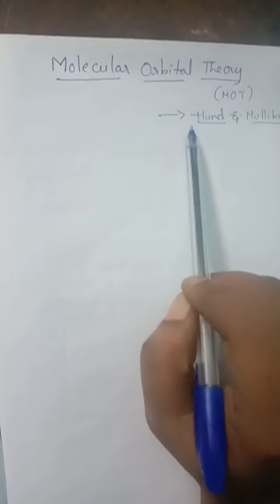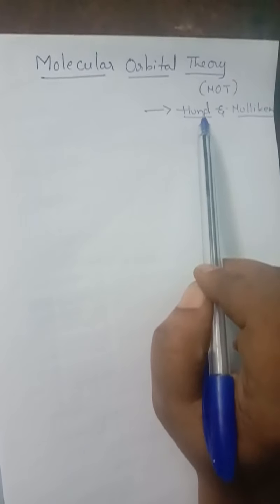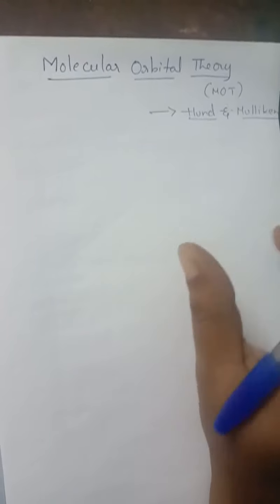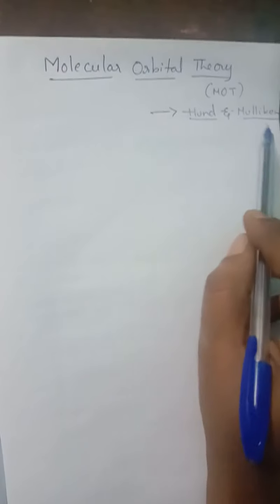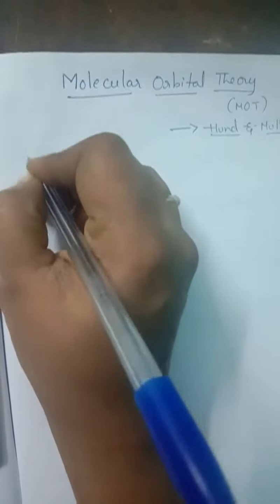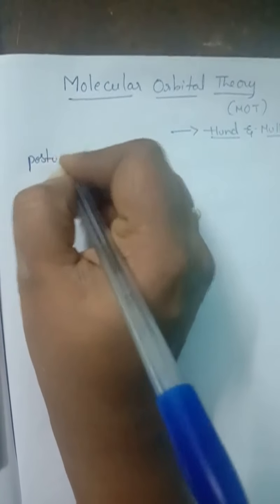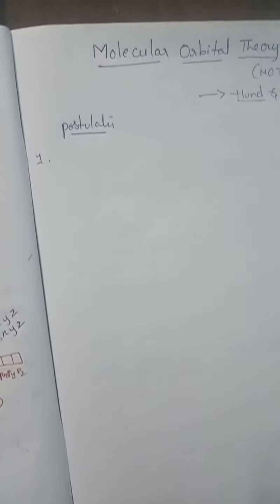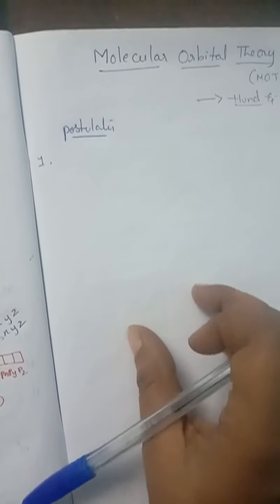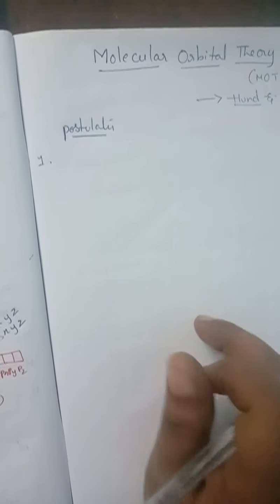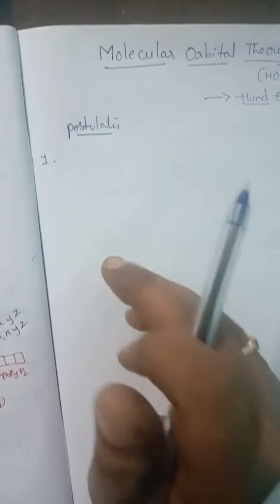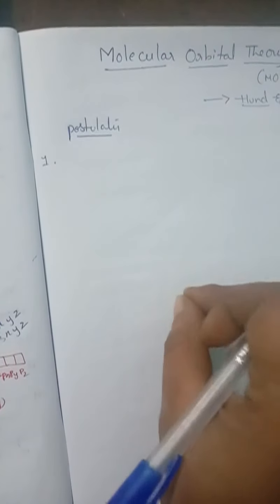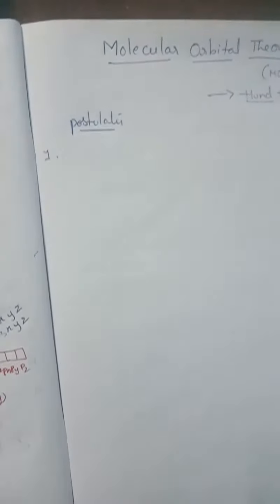This molecular orbital theory was proposed by scientists named Hund and Mulliken. These are the two scientists who developed this theory. If we see their postulates, the first postulate was: in an atom, the electrons are present around the orbitals, isn't it? Just as an electron of an atom is present in various atomic orbitals, the electrons in molecules are also present in various molecular orbitals.